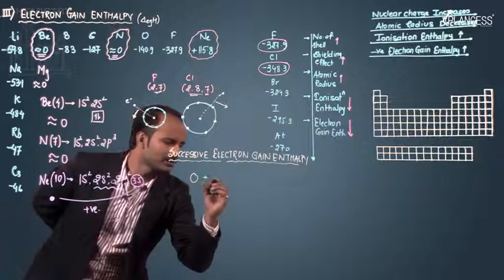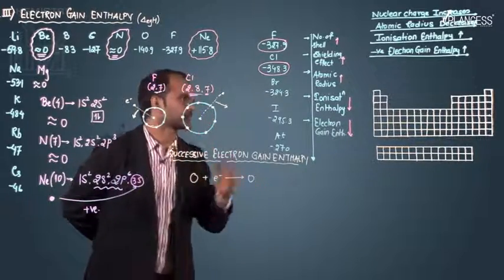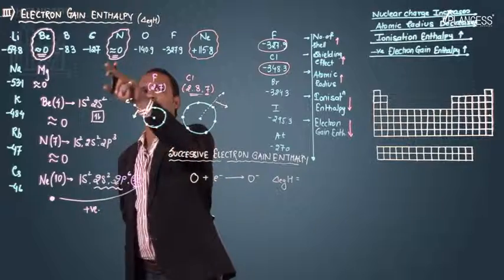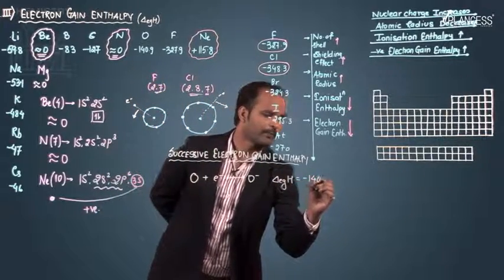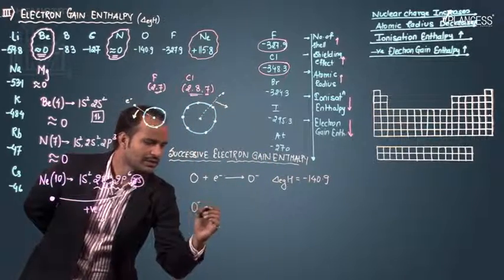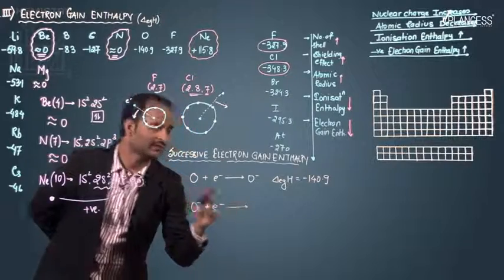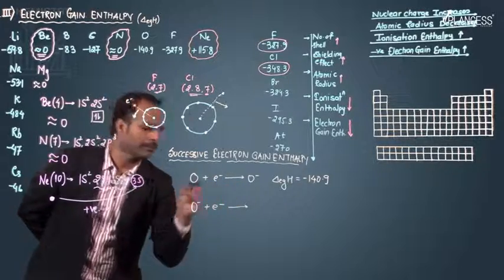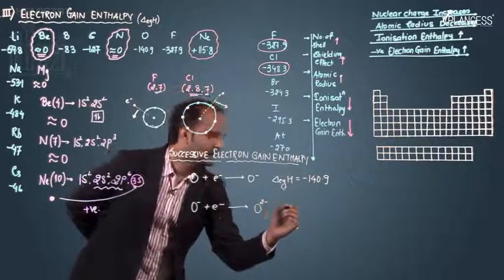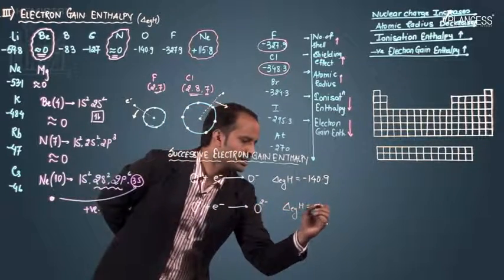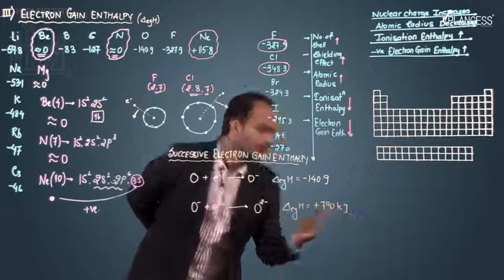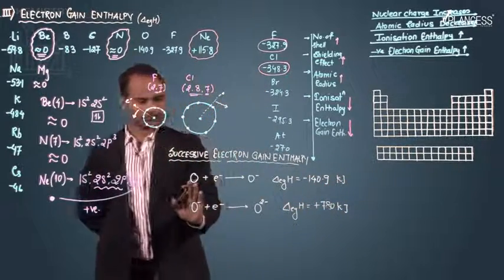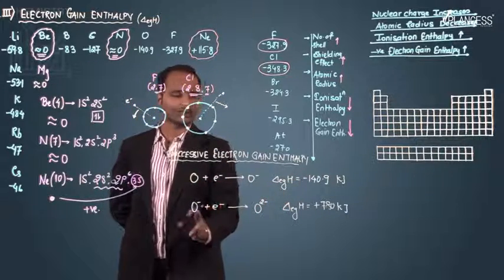When oxygen gains the first electron, it becomes O minus, and its electron gain enthalpy is -140.9 kilojoule per mole. When a second electron is added to the same oxygen, that is, to the anion O minus, it becomes O2 minus, and here the electron gain enthalpy, delta H, is plus 780 kilojoule per mole. So when the first electron is added, this is the value; when the second electron is added, this is the value.